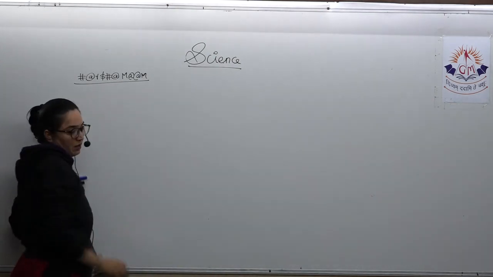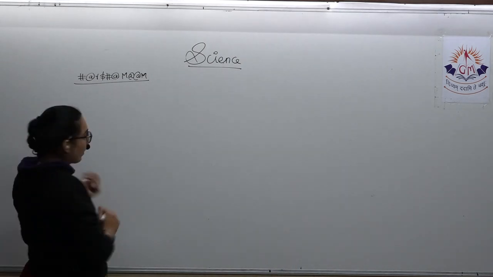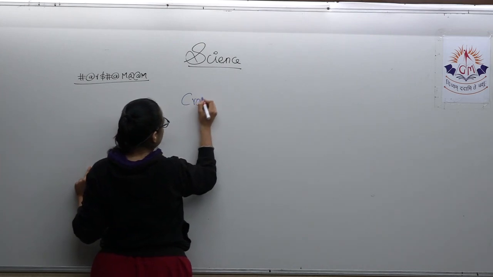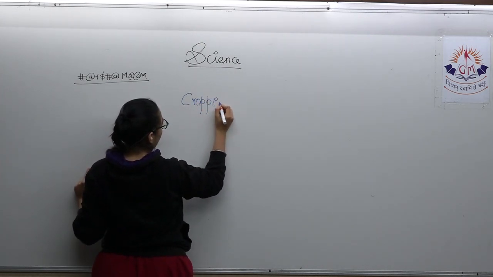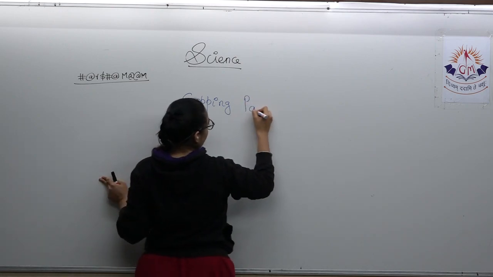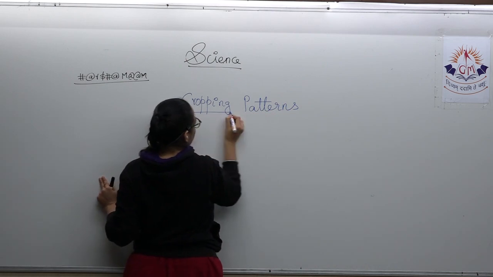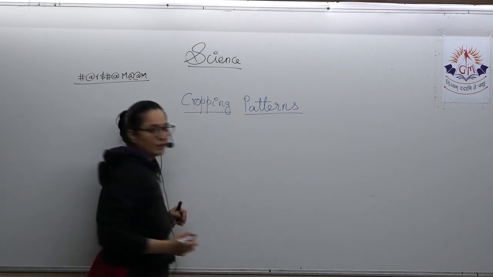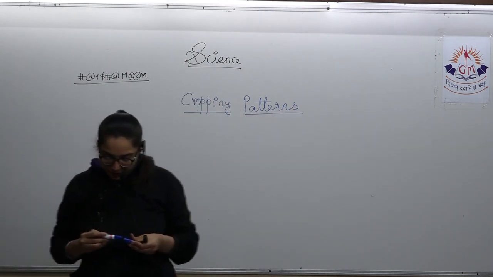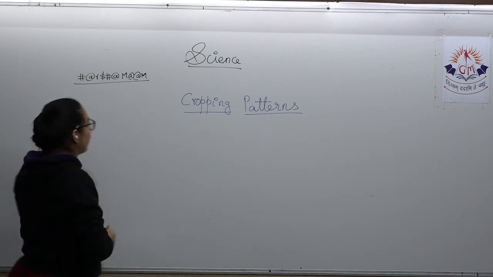And as far as important answers are concerned, cropping patterns are one of the very important answer. First one is mixed cropping, crop rotation, and intercropping.